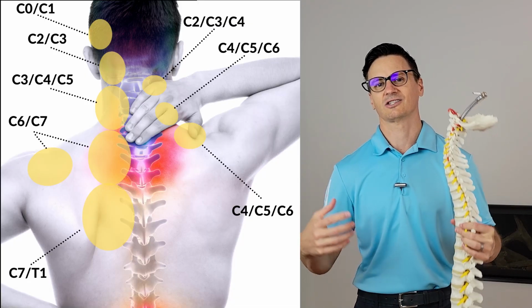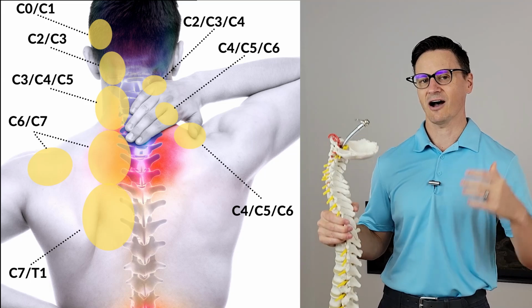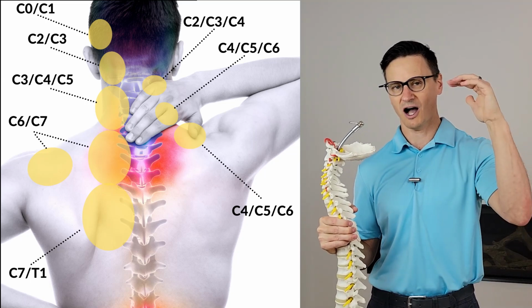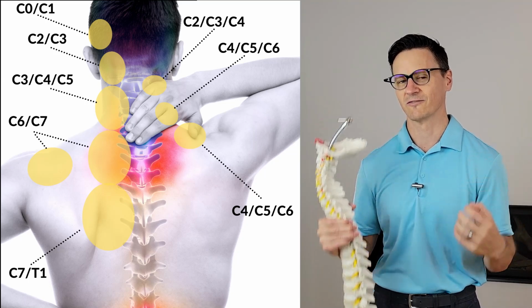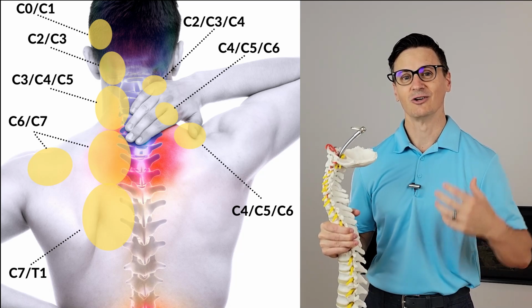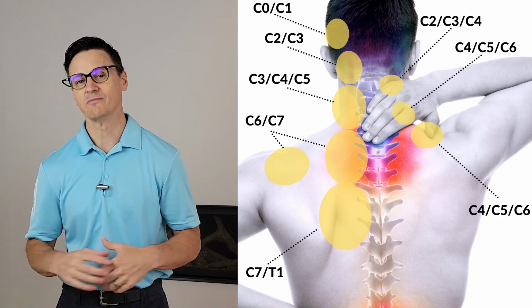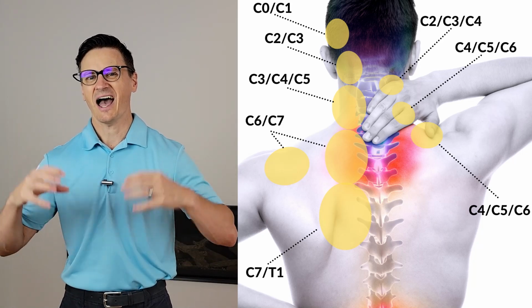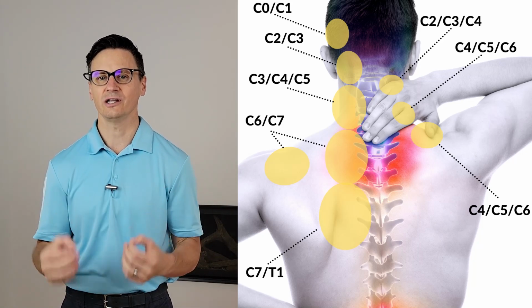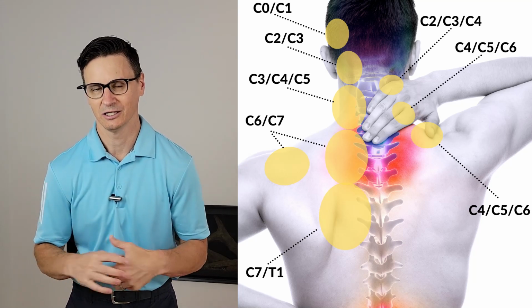If you take a look at this diagram, you can see how some of these facet joints from the top to the bottom of the neck will refer to different places in your neck, your shoulder, and in your middle back between your shoulder blades. Successful treatment of referred facet joint pain has to involve treating the cause of the pain. One thing that should be noted, if you experience any discomfort when doing any of the things I'm going to show you next, please consult your health provider to make sure these exercises are okay for you.